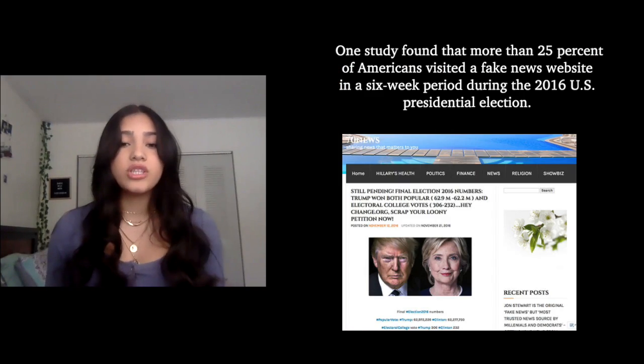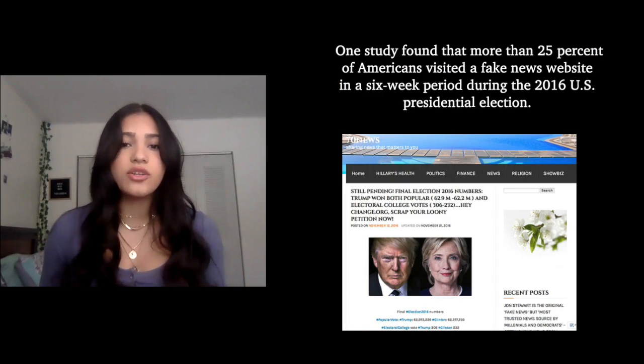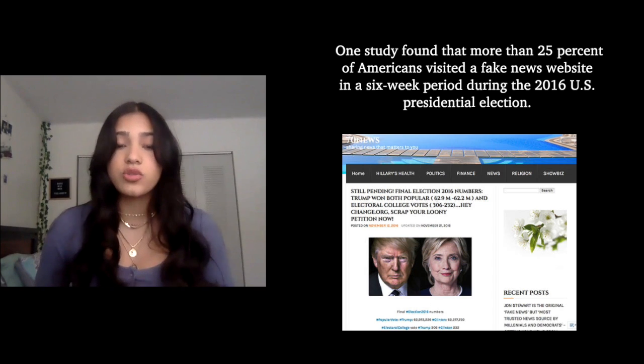One study found that more than 25% of Americans visited a fake news website in a 6-week period during the 2016 presidential election. But not all fake news stories are found online. Fake news can be spread by coworkers who gossip, or it can even be spread while browsing print publications that fail to check their facts. But now, how can you spot fake news and avoid it?